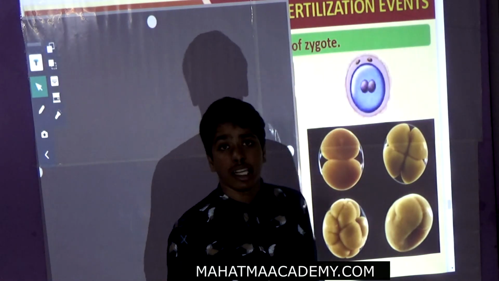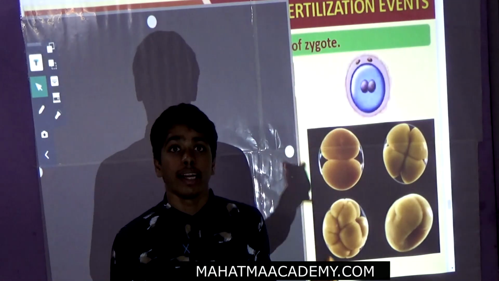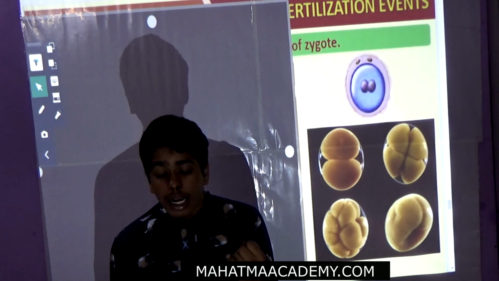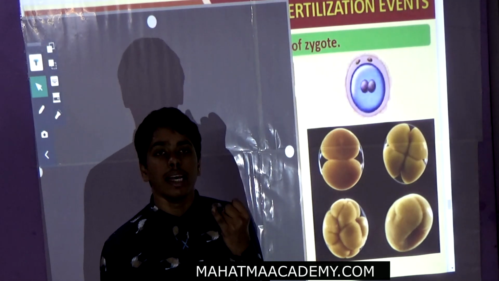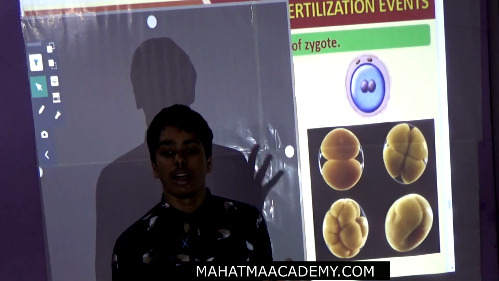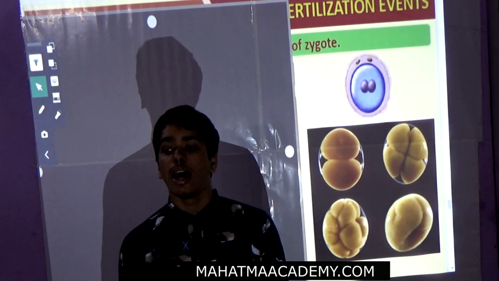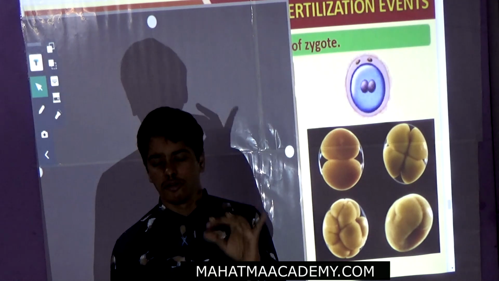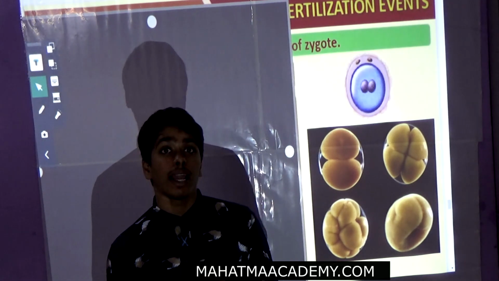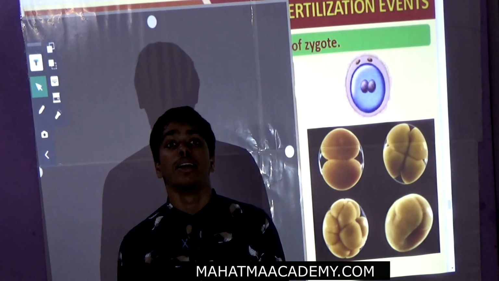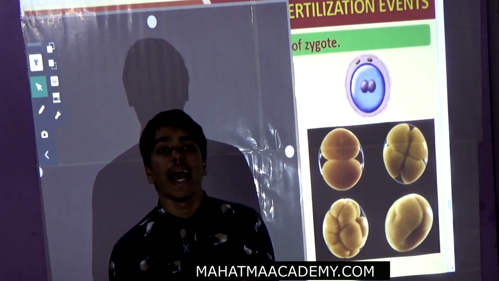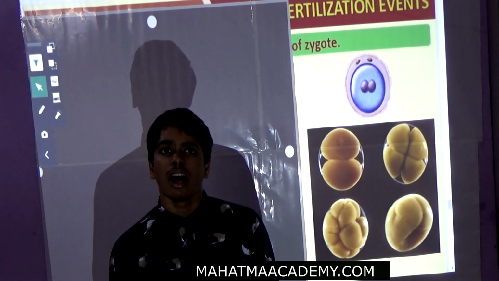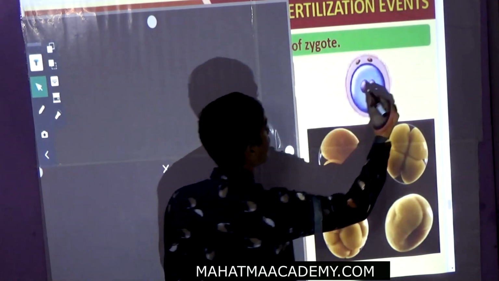We have seen that the development of the zygote depends upon the life cycle of the organism, and the second factor is the environmental conditions.